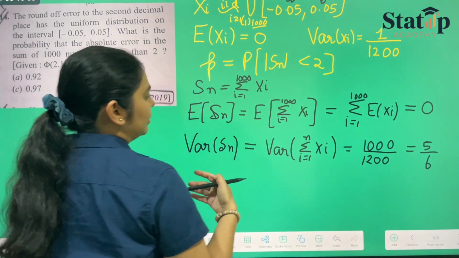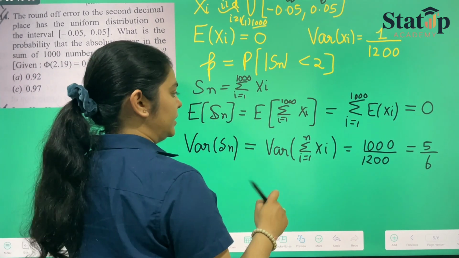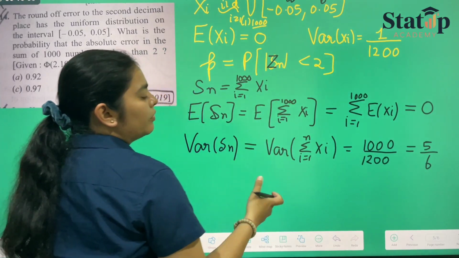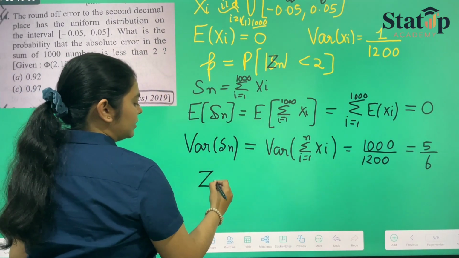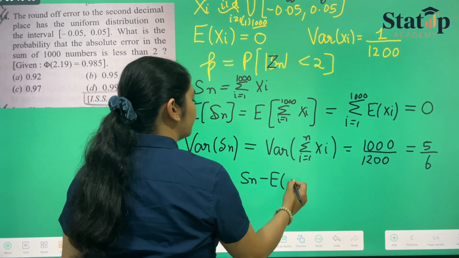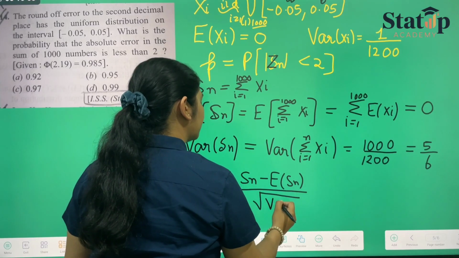Now we have to calculate Zn. How do we calculate Zn? Zn is nothing but Sn minus expectation of Sn upon under root of variance of Sn.